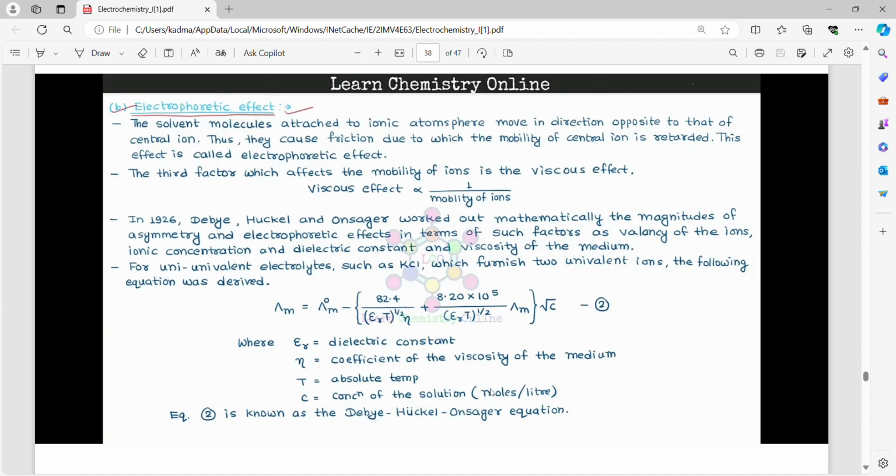For univalent electrolytes such as KCl, which furnish two univalent ions, the following equation was derived.